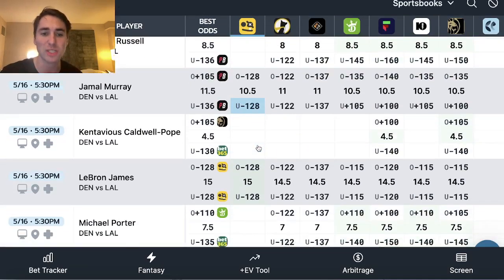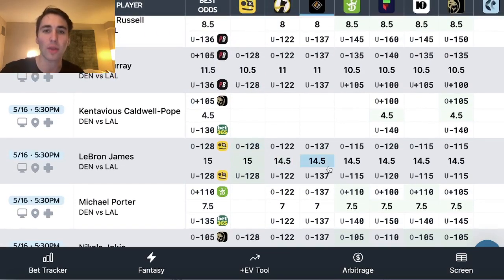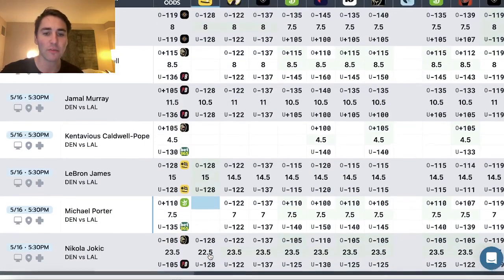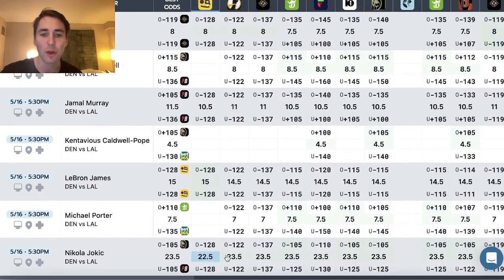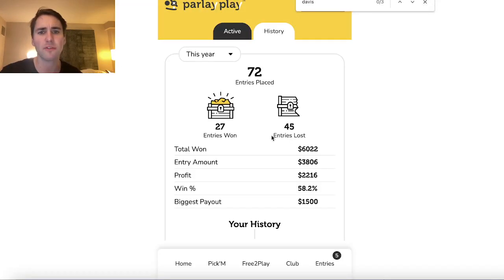Western Conference Finals, what's better than that? Take a look at Jokic. I've got to zoom out a bit. Here for Jokic, his line is 22.5. All the sportsbooks, PrizePicks, Underdog, have his line higher at 23.5. So we want to take his over. So those are the first picks I went with.